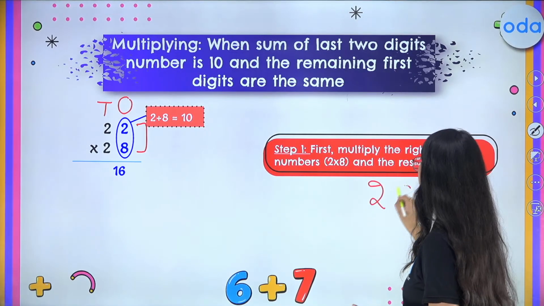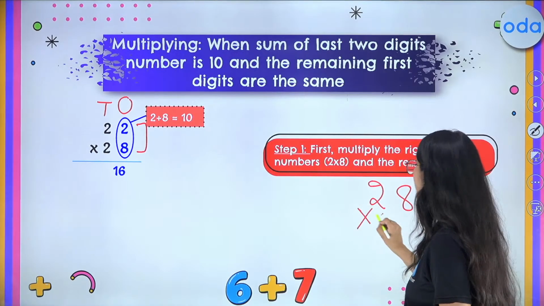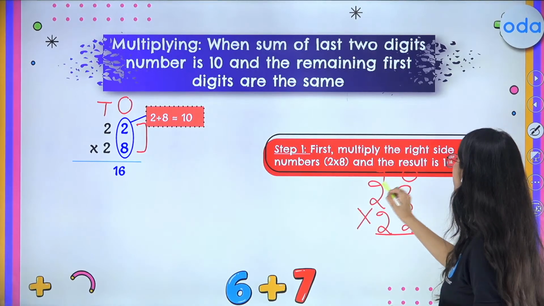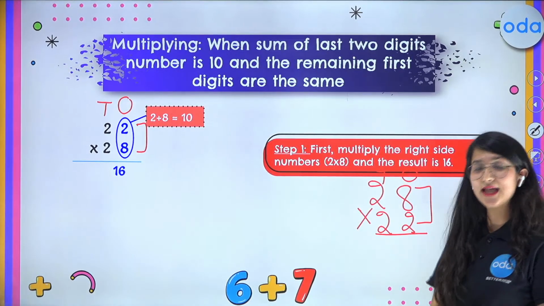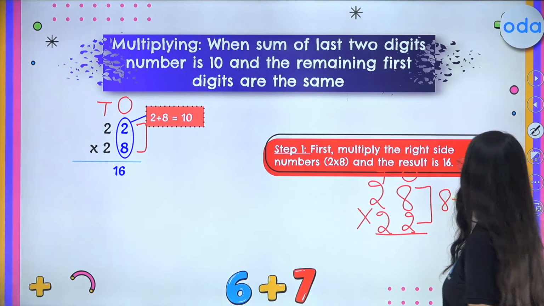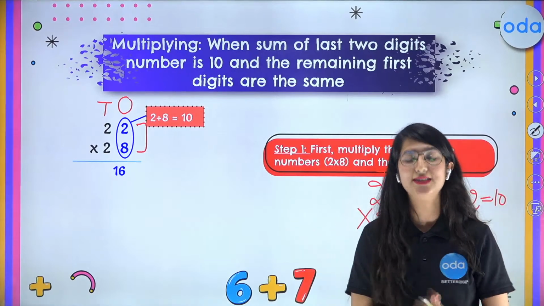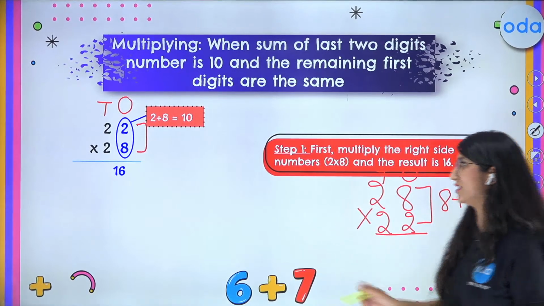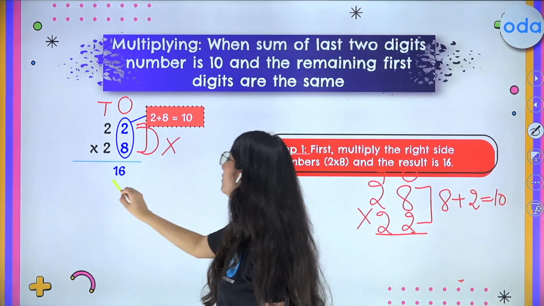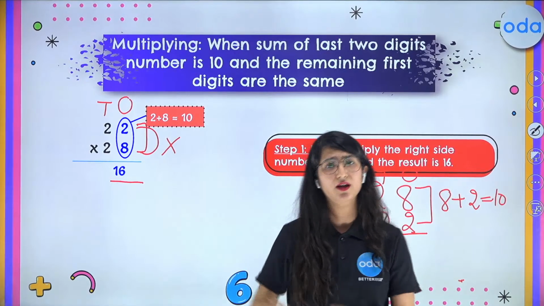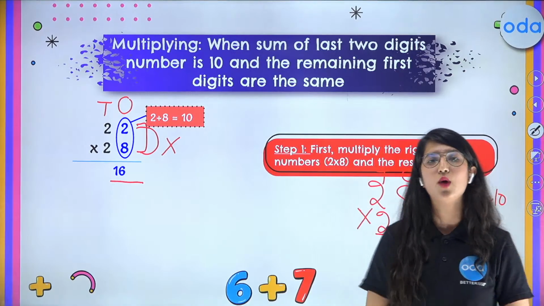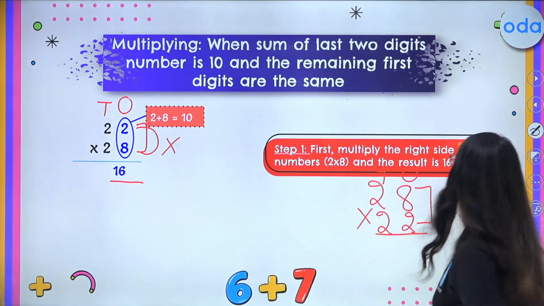If I have a question 28 times 22, here the unit digits should sum to 10. So 8 plus 2 is 10, right? How to solve this question? Simply multiply your unit digits, 8 times 2, and you get 16 as the answer. Kids, are you all able to understand it? Tell me fast in the chat box. Give me a 1 if you understand till here.